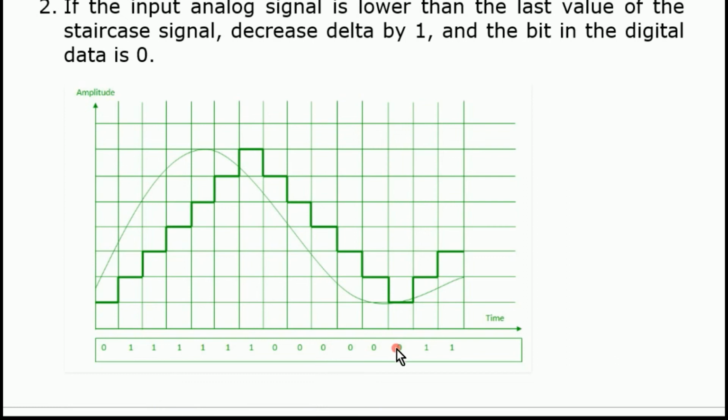If the signal is rising, it will take it as 1. That means if there is a rise in the signal, it will take it as 1. If there is a decline in the signal, then it will take it as a 0. That is the concept.